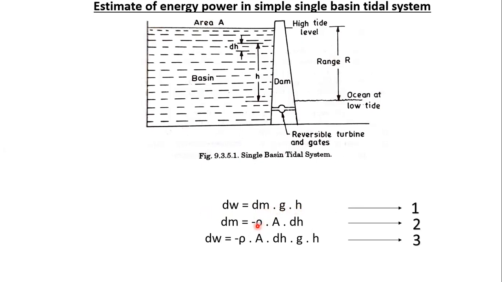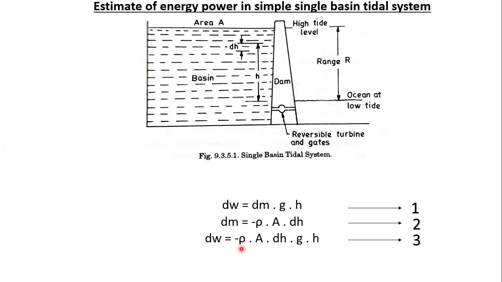Okay, and here the next equation. We know that the work done dW is equal to dm into g into h, and we can write dm is equal to minus rho A dh. So if you substitute this dm value here, we get the final expression dW is equal to minus rho A dh into g into h.